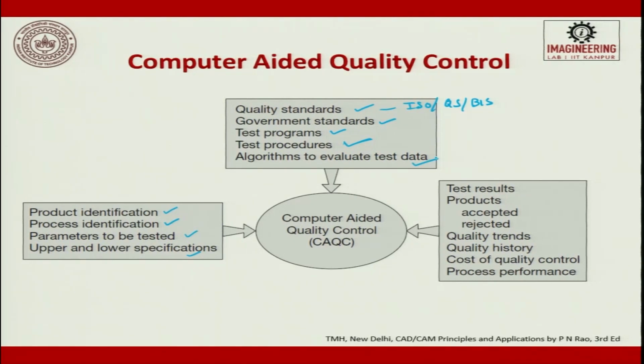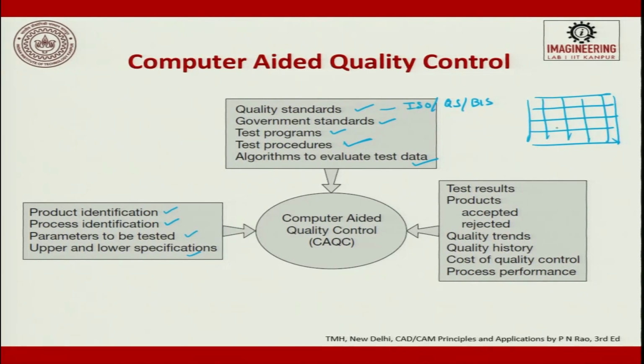Then algorithms to evaluate the test data. For example, I have a flat plate. If I want to measure the flatness of this plate, naturally I have to take all the discrete data points across the flat surface. So, then I get the data.